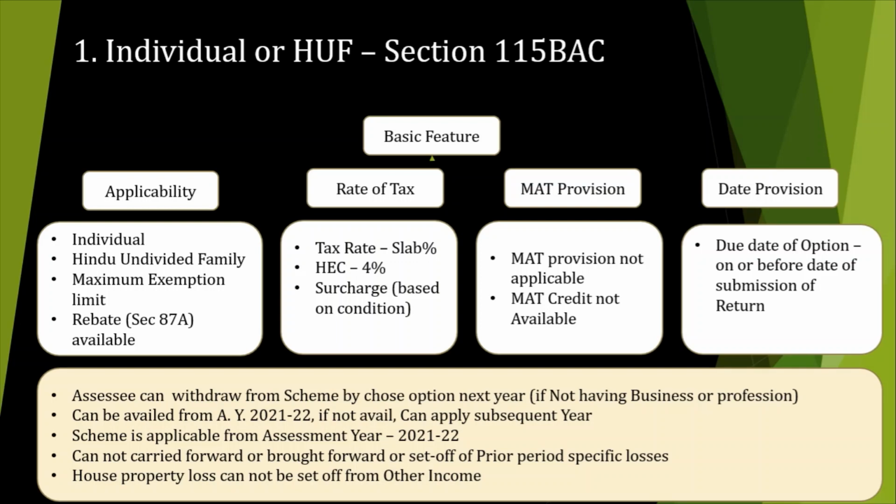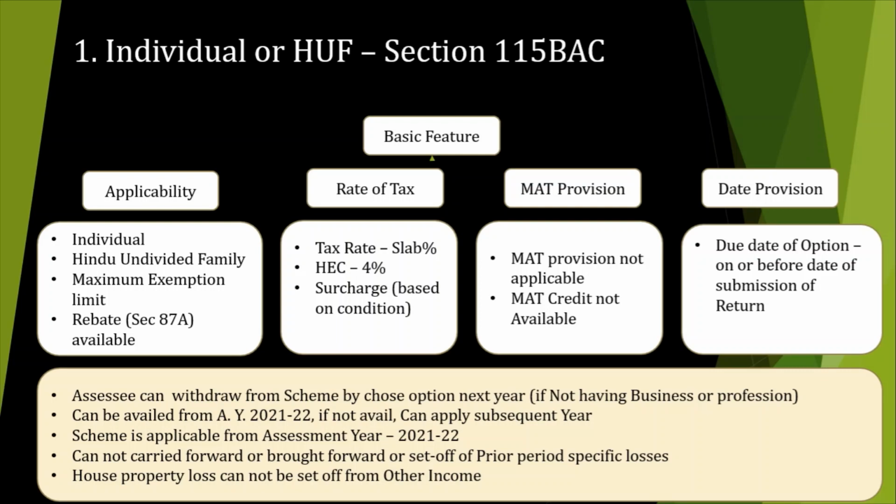MAT provisions are not applicable in the case of individual and HUF, so MAT credit cannot be available. The option to choose this scheme is available by the due date of filing of return. When you are going to submit your return, there is one option you have to choose, then you can avail this.